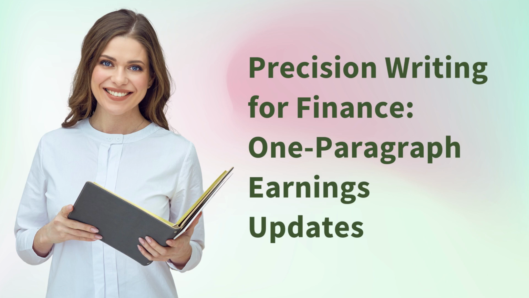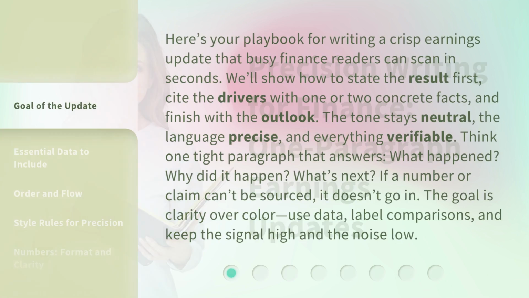Precision writing for finance, one-paragraph earnings updates. Here's your playbook for writing a crisp earnings update that busy finance readers can scan in seconds. We'll show how to state the result first, cite the drivers with one or two concrete facts, and finish with the outlook. The tone stays neutral, the language precise, and everything verifiable.